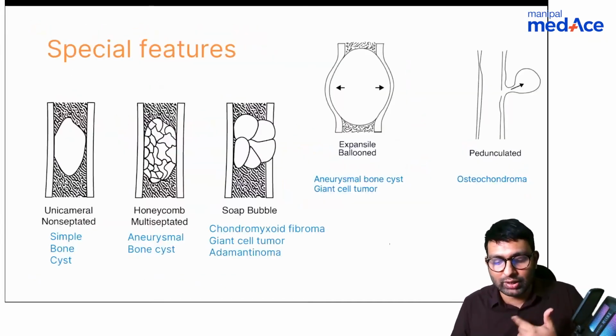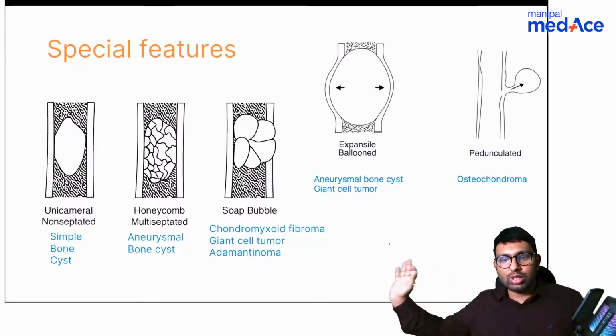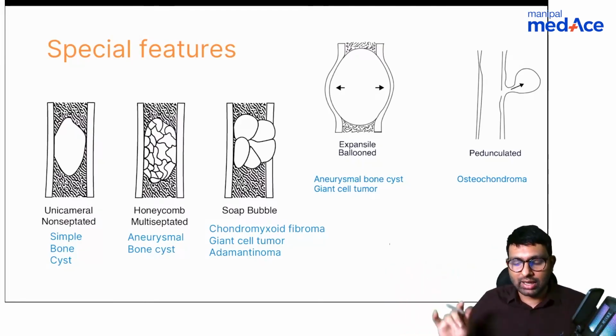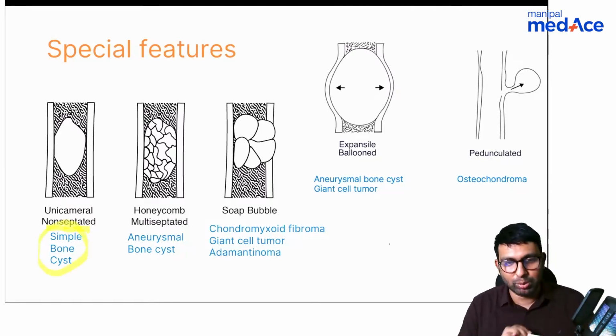Even if this is not enough, let's go into special features. These are all the special features I want you to remember. Can you see? Unicameral non-septated tumor is only one, that is simple bone cyst.